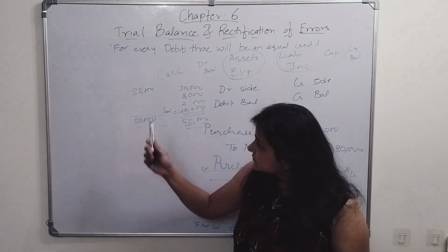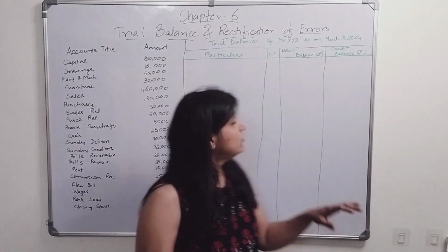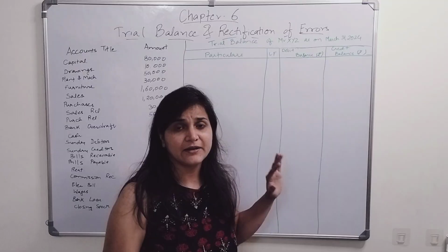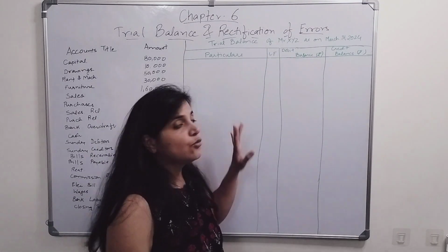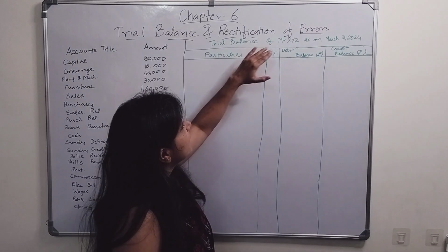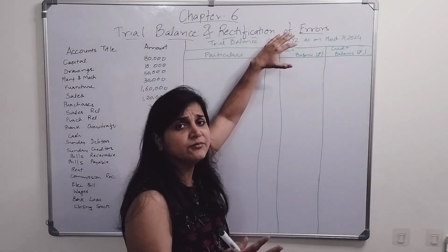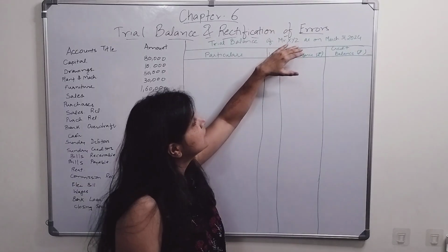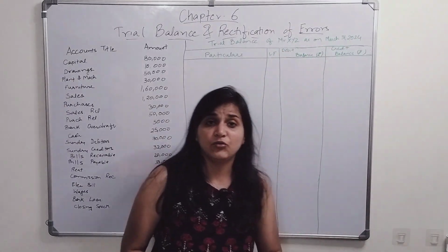Right now we will start with one example. Okay, so this is how the trial balance will look like. This is a pro forma of trial balance. Okay, so what we need to mention: trial balance of Mr. XYZ. It could be any sole proprietor, it could be any company, whosoever organization it is, we need to mention it. Okay, as on March 31st, 2024.